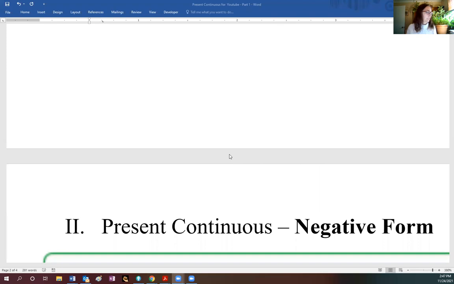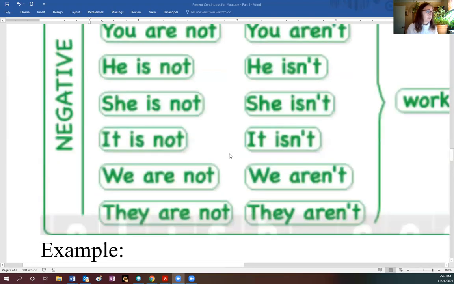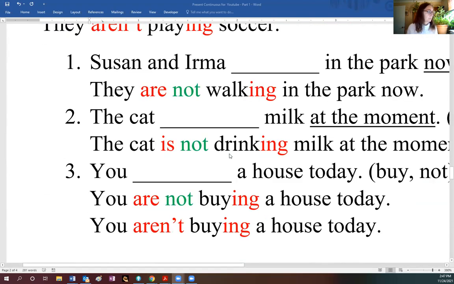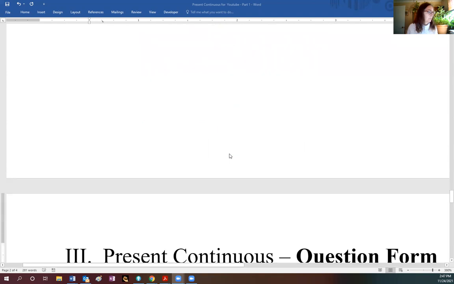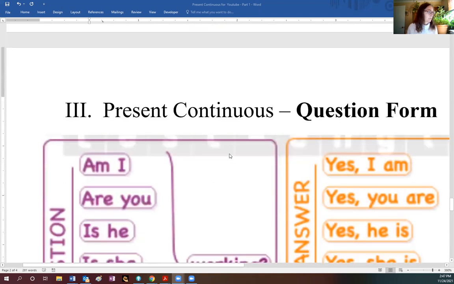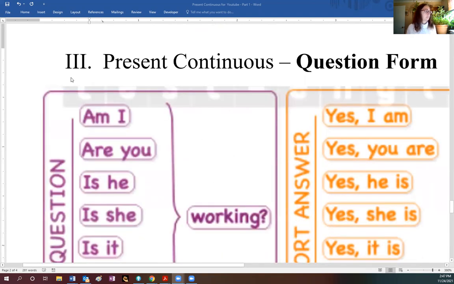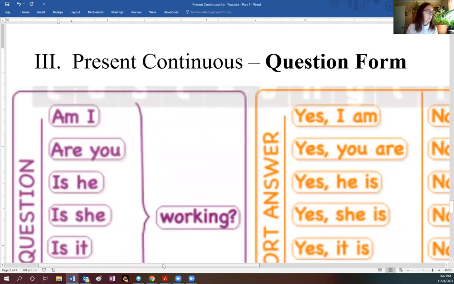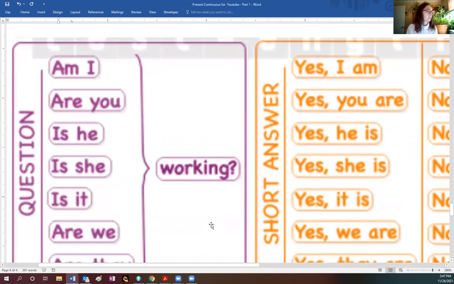In part one, we covered the affirmative or positive form of present continuous and the negative form. So that was covered in part one. And let's see part three. Present continuous with the question form. So let's see how you make the questions in present continuous.